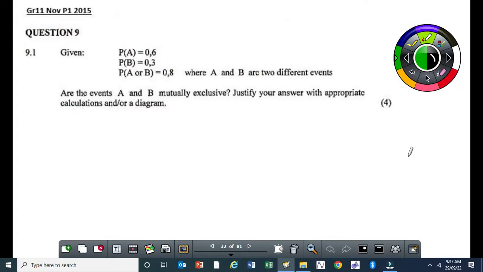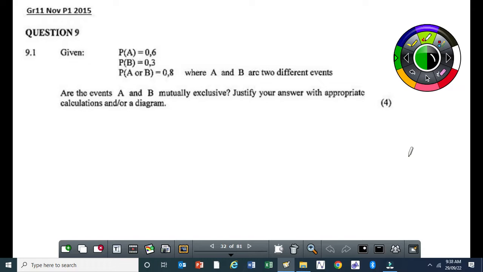Okay, so this is a typical examination type question. It was from a common paper from 2015. According to the question, probability of A is 0.6, probability of B is 0.3, probability of A or B is 0.8.